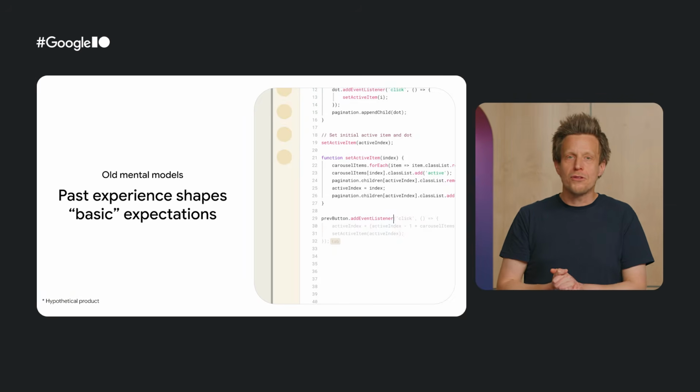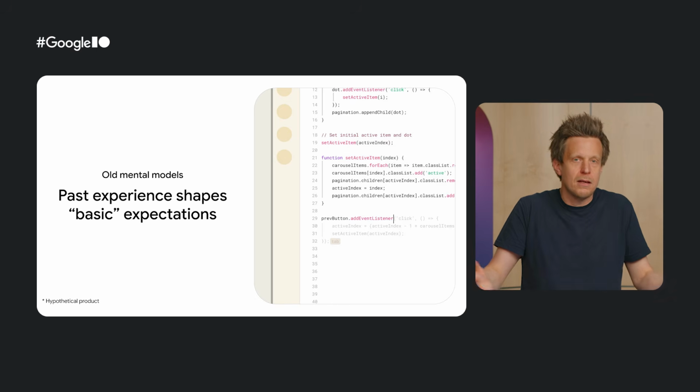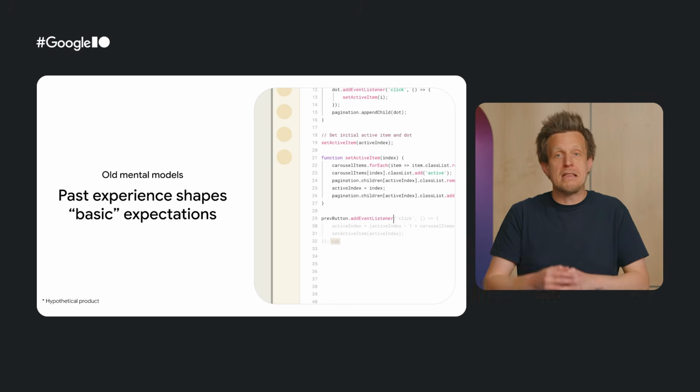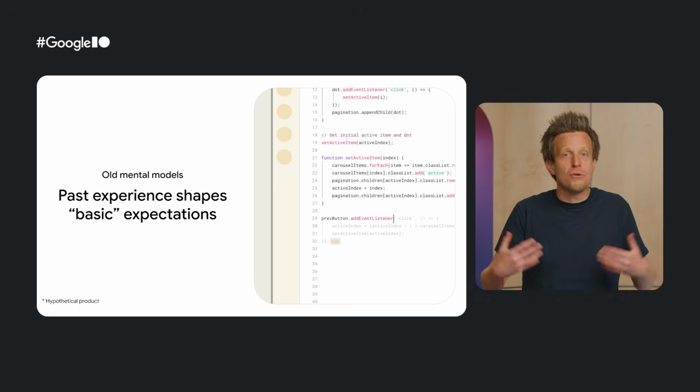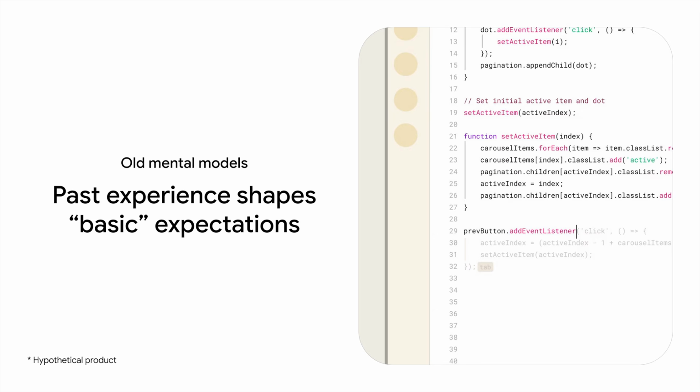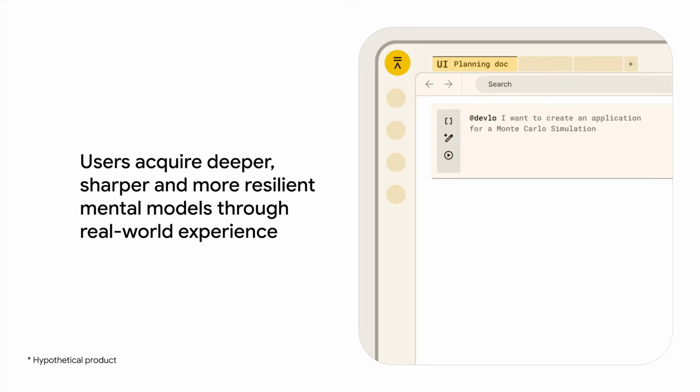The next problem we have is that of old mental models, what users carry with them from before. Here's a situation. New employees expect Develocity to act like a standard predictive text, leading to frustration when it suggests entire architectural changes. Users expect to reuse or build on existing mental models from similar technology. Their past experience establishes their beliefs about what constitutes basic functionality and what generates meaningful value for them. Users will use their existing mental models to gauge if your AI deviates from their fundamental expectations. How can we solve for this?